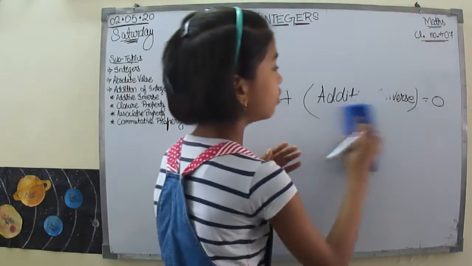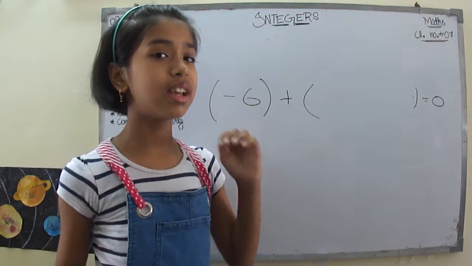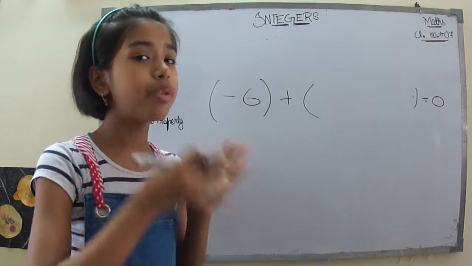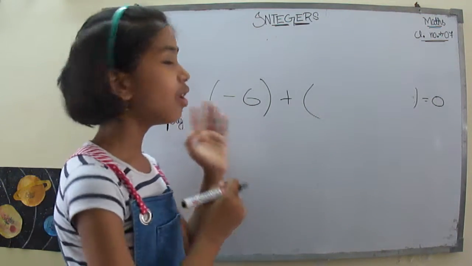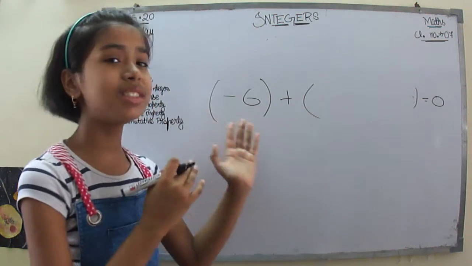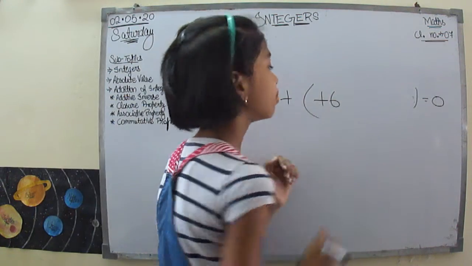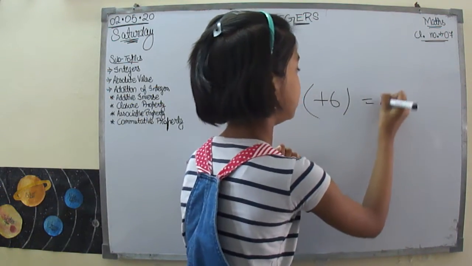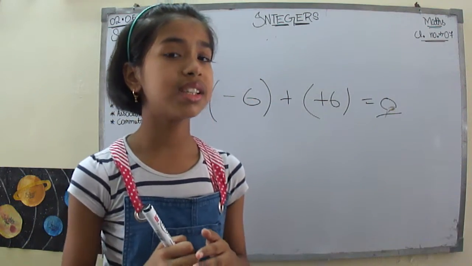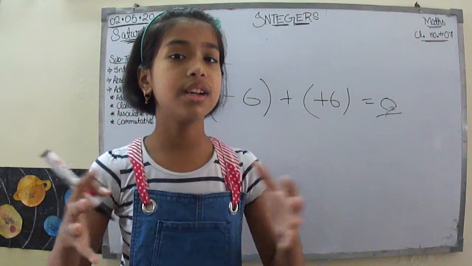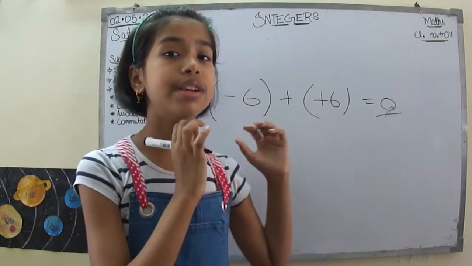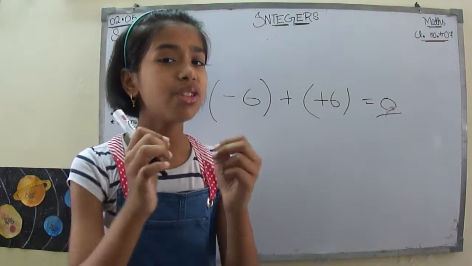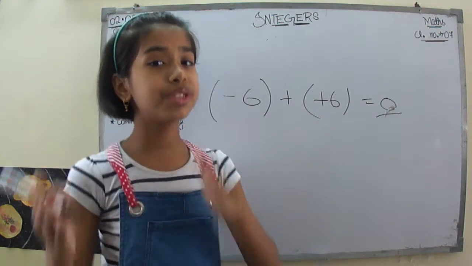So what is the meaning of this? The additive inverse of any number will be the opposite of that number. Let me tell you, the additive inverse of this minus 6 will be the plus 6. So if I add these, I will get my answer as 0. So what is the additive inverse? The additive inverse of a number should add up to 0. I think that additive inverse is clear to you. You have to just write the opposite sign.